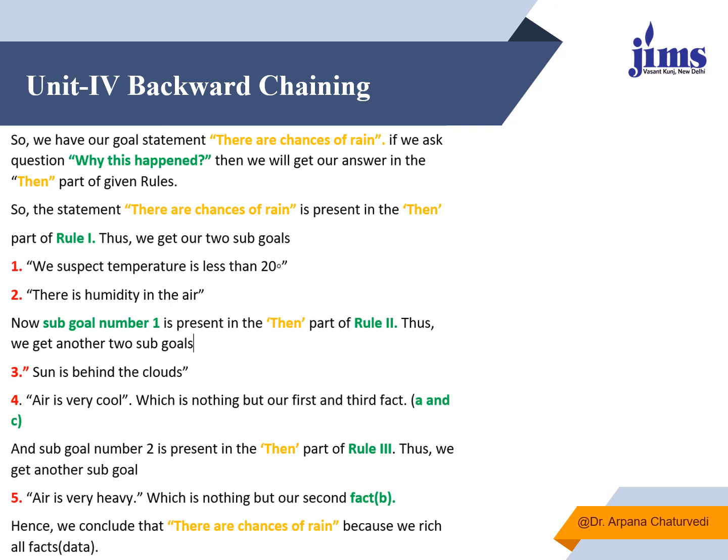And hence we concluded that there are chances of rain, because we reached all the facts, all the data. From the goal we searched for all the facts and reached the conclusion: yes, there are chances of rain because the air is very heavy, the air is very cool, and the sun is behind the cloud. Because the sun is behind the cloud and the air is very cool, we suspect the temperature is less than 20 and there is humidity. So from the goal we have moved towards the facts.